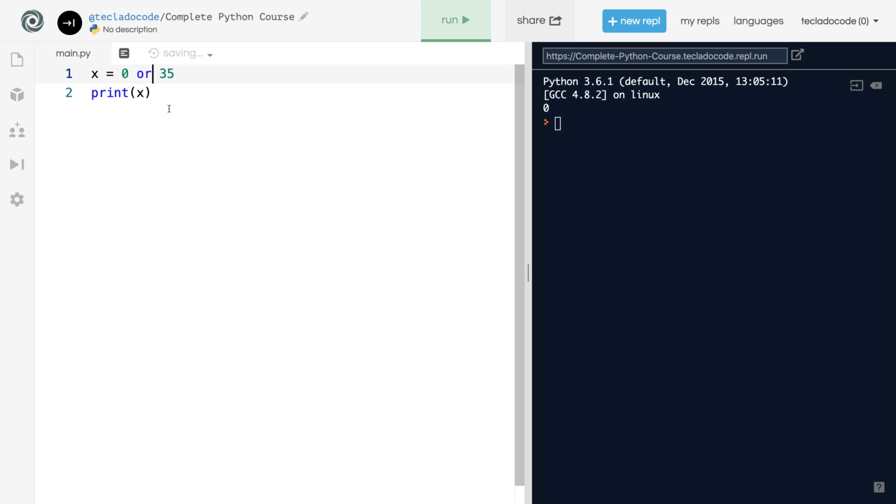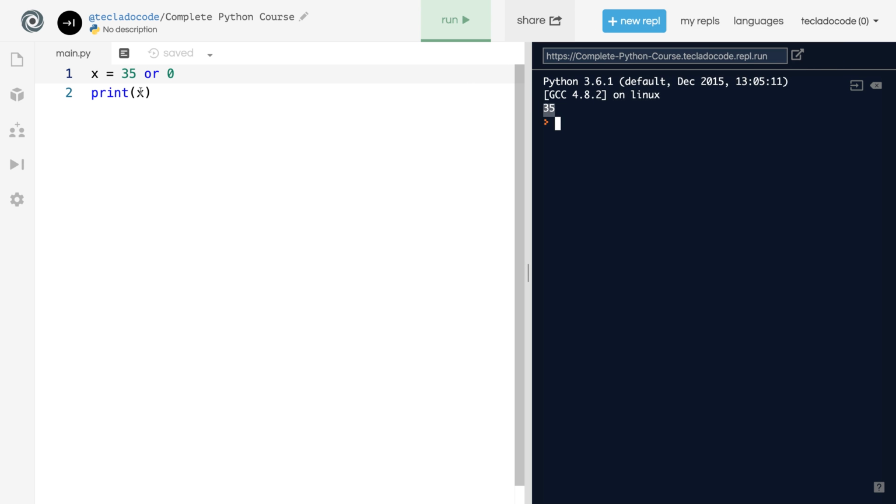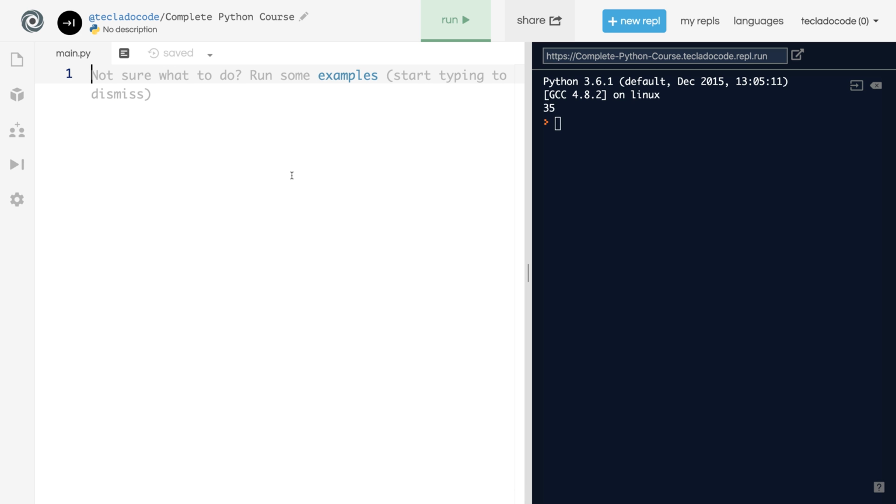OR works in slightly the opposite way. OR will give you the first value if it is true. Otherwise, it will give you the second value. So, if the first value is true, it will give you the first value. Otherwise, it will give you the second value. So here it gives you 35 because 35 is true. And if you do the other way around, 0 is false, so it gives you the second value. Again, 35.